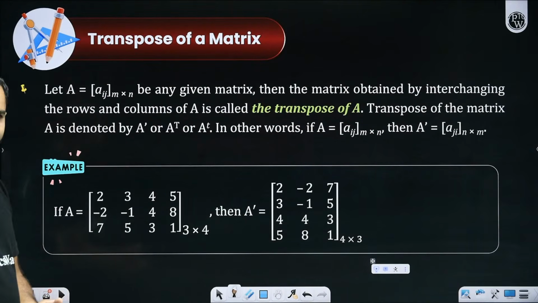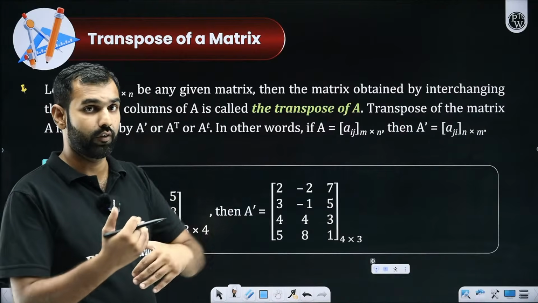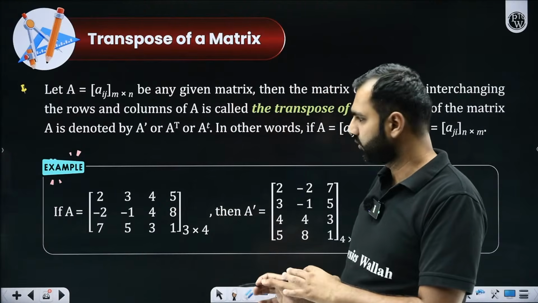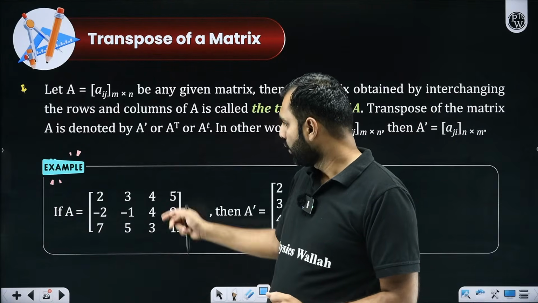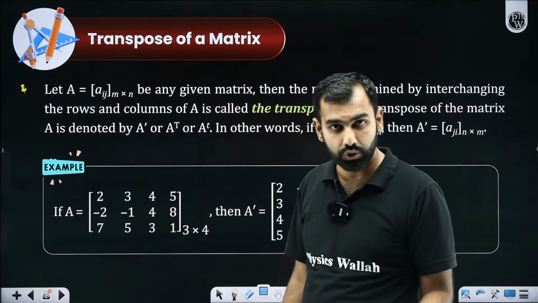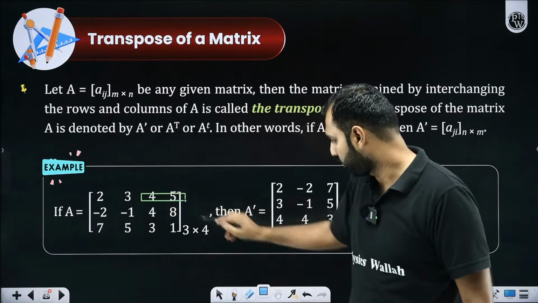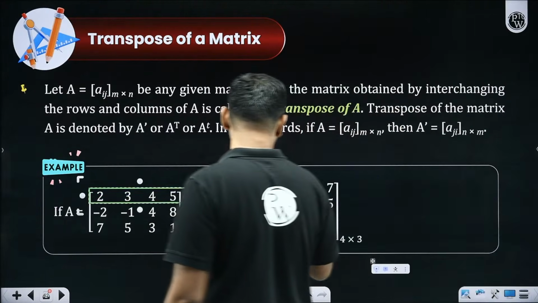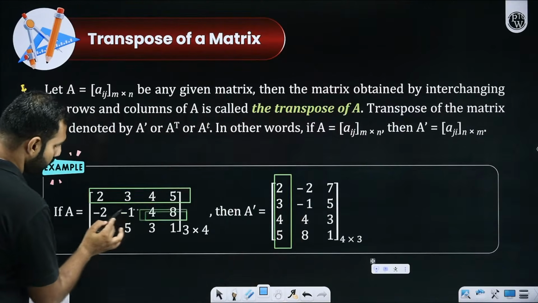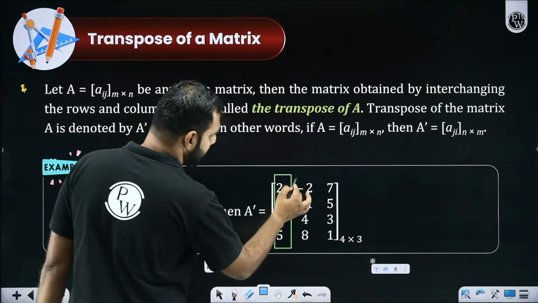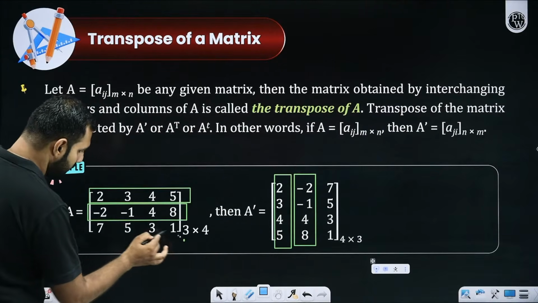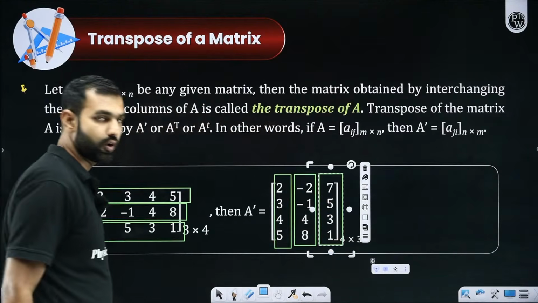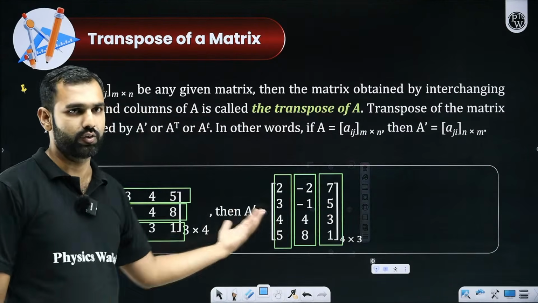Now transpose, I think we have already discussed. This is what we have discussed in the world of matrices as well. It's simply an operation where you swap rows with columns. So if this is matrix A, which has first, second, third, these 3 rows, and if I convert these 3 rows, I hope you are checking it out: the first row 2, 3, 4, 5, if I convert it into the first column here, the second row -2, -1, 4, 8 gets converted into the second column, the third row 7, 5, 3, 1 gets converted into the third column, then of course it is nothing but the transpose of this matrix.